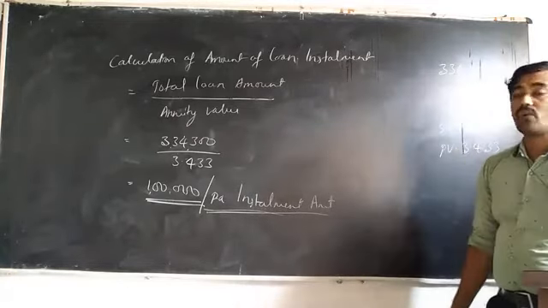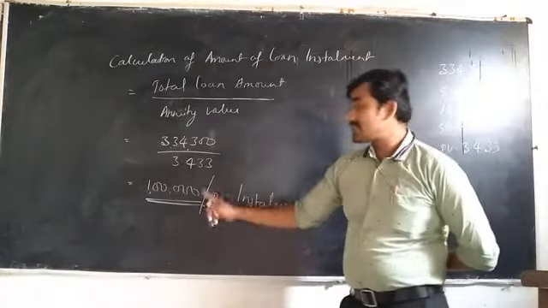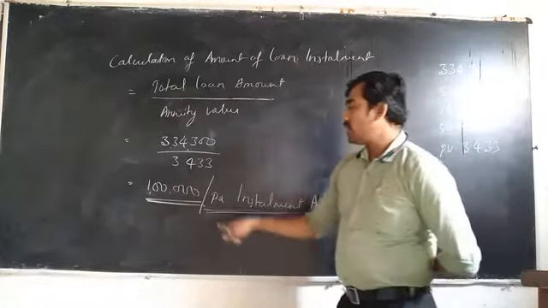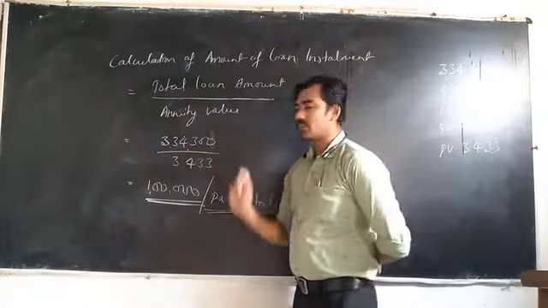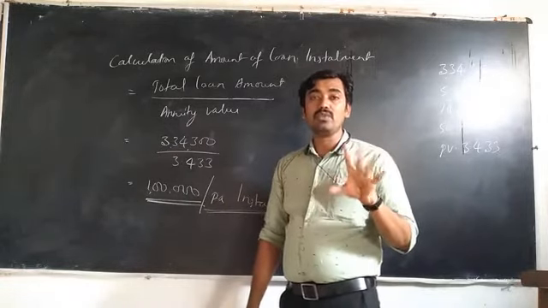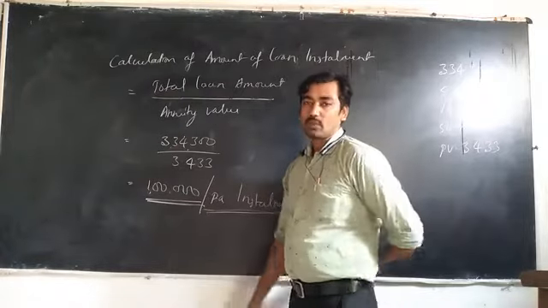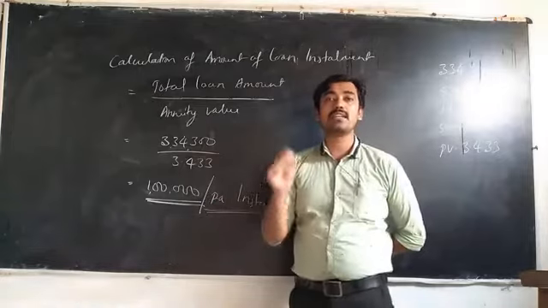Determination of the interest. How are we calculating the interest? This is the installment amount, and this installment amount includes the interest. Here we are paying 1 lakh rupees every year. The loan amount is 3,34,300, but in total we are providing 5 equal installments. Every year we are providing 1 lakh rupees. That is the installment amount, and it includes the interest.